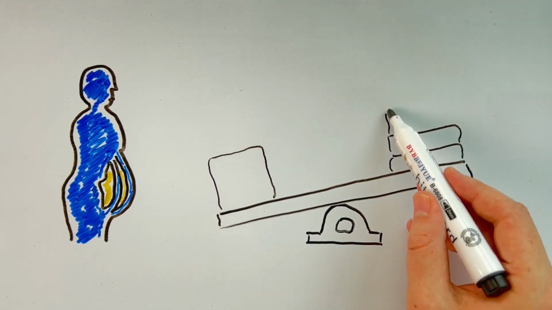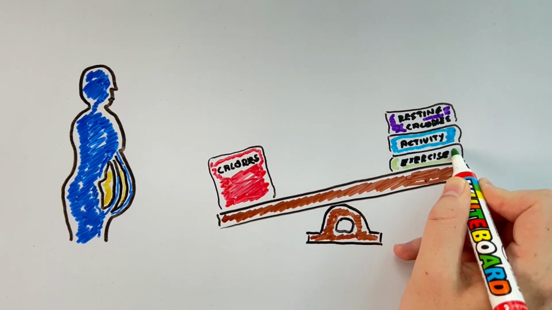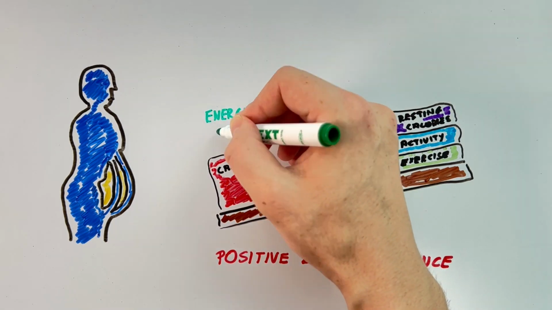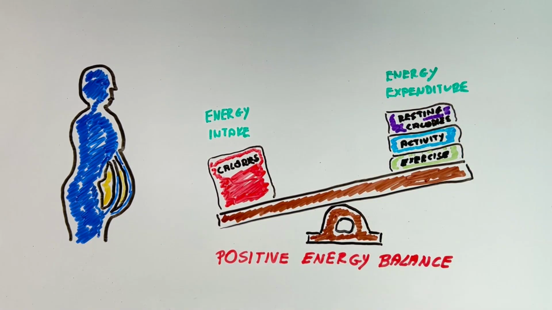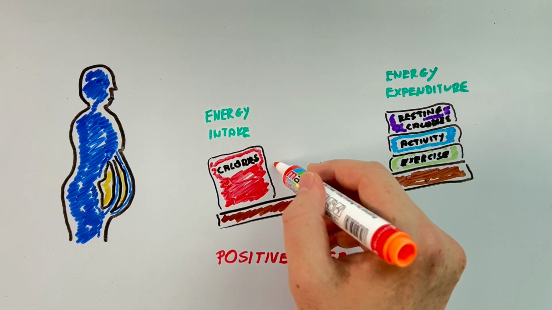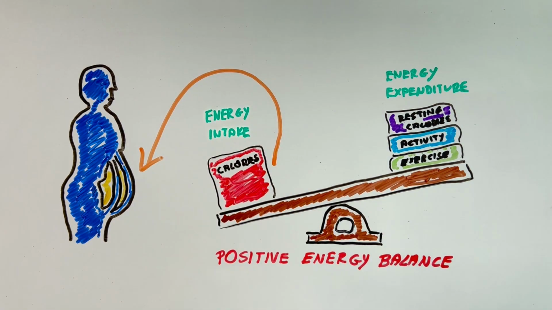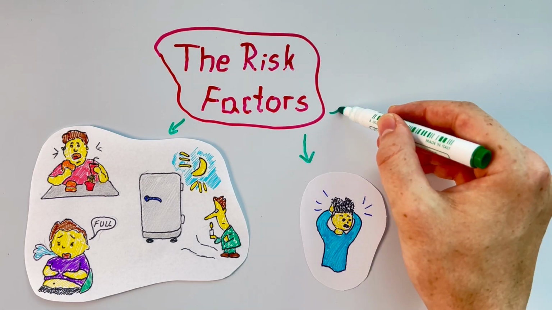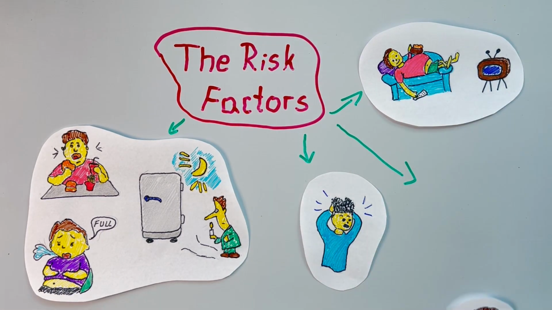Why does excess fat accumulate in the body? The main reason is a positive energy balance maintained for a long time. According to that, neuroendocrine pathways change. You have increased energy intake but reduced expenditure. All this accumulation of energy is stored in the body as fat. The risk factors are incorrect eating habits, chronic stress, limited physical activity, and sleep deprivation.